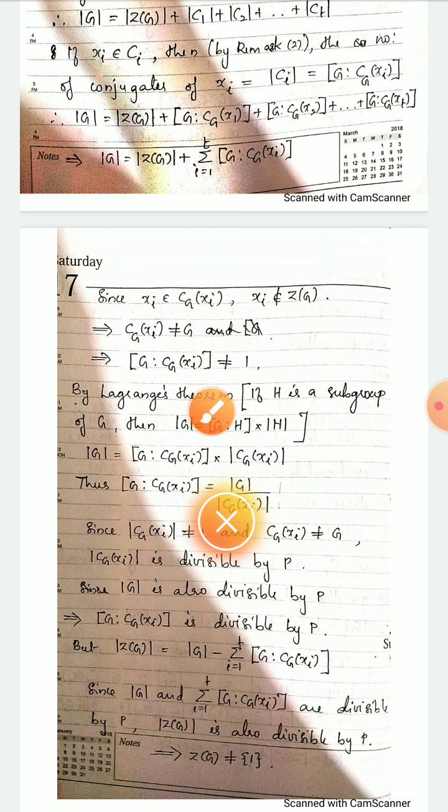By Lagrange's theorem, okay, we know Lagrange's theorem. Lagrange's theorem states that the order of a subgroup divides the order of a group. Okay, but in this textbook it is stated in this manner.